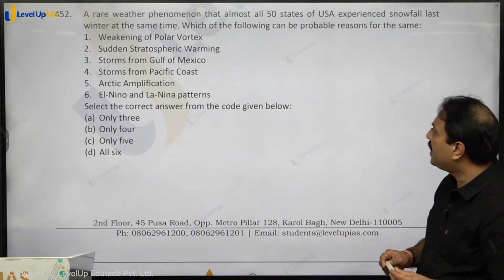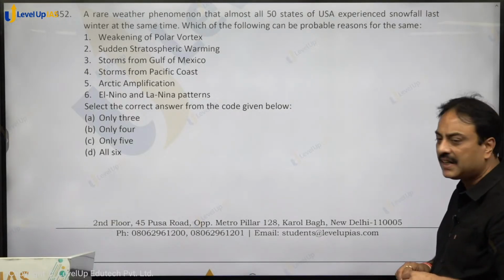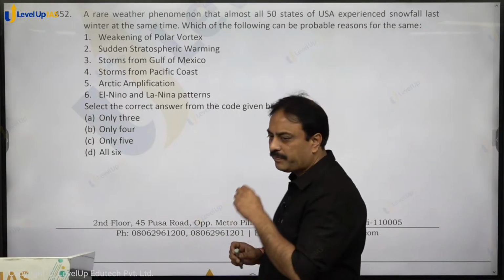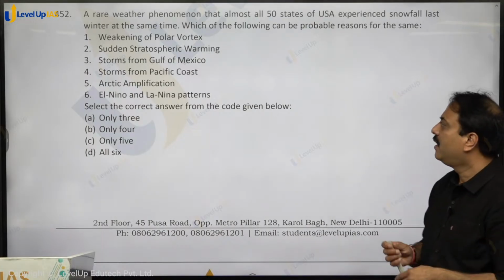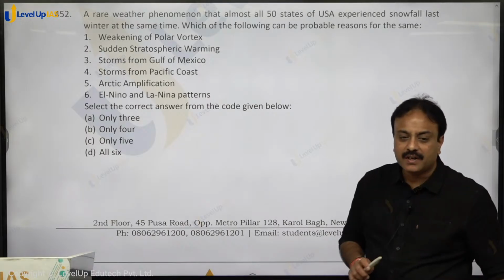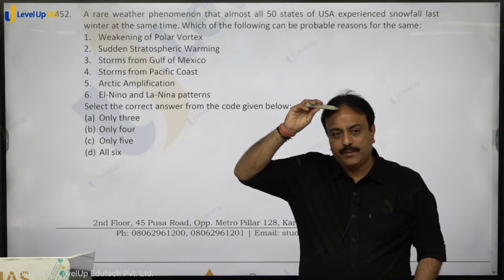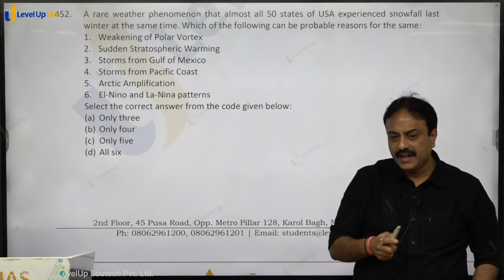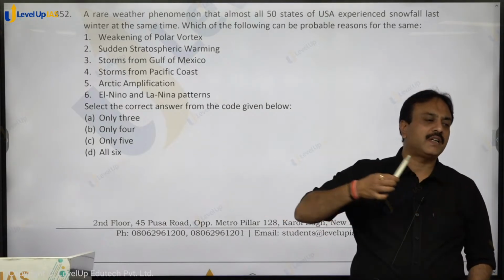A rare weather phenomena that almost all 50 states of USA experienced snowfall last winter at the same time. Which of the following can be the probable reasons for the same? USA को ध्यान से रिकॉल करिए दिमाग में, extent of USA, right? Weakening of the polar vortex. Polar vortex is basically around polar region, right? ये weak हो गया, तो ये धीरे धीरे एरिया को अपना एक्सपेंस इसने बढ़ा लिया.